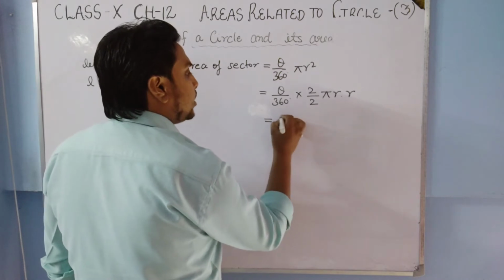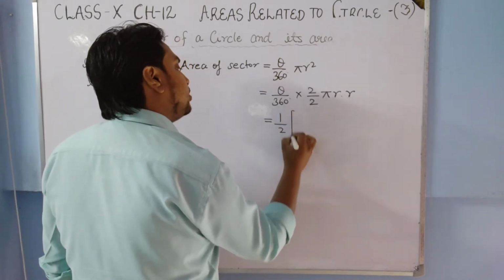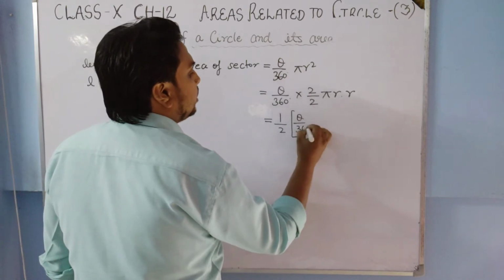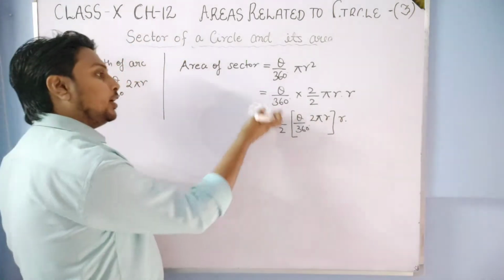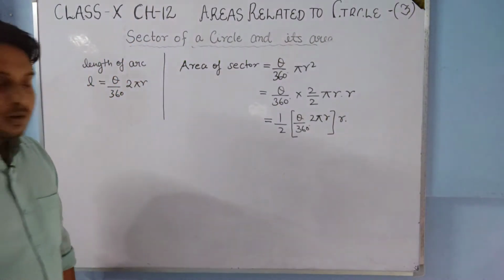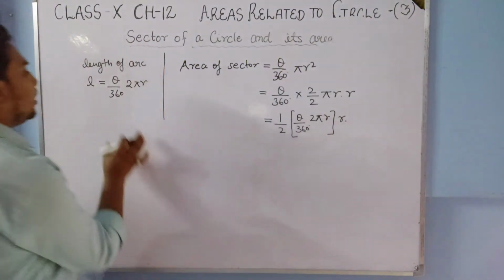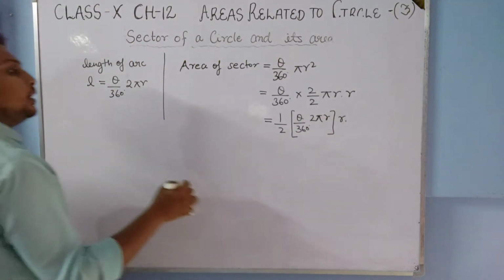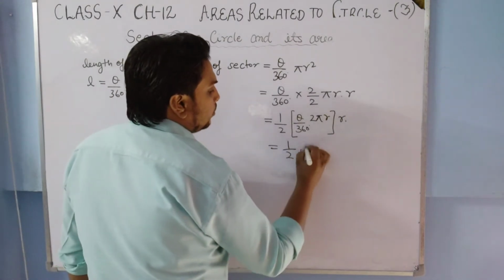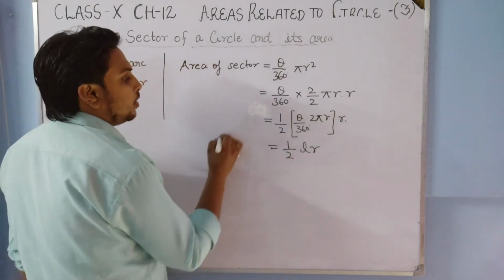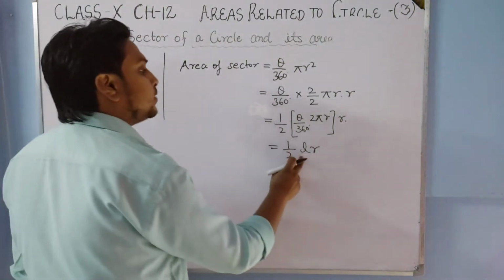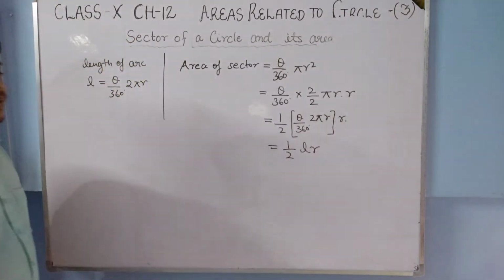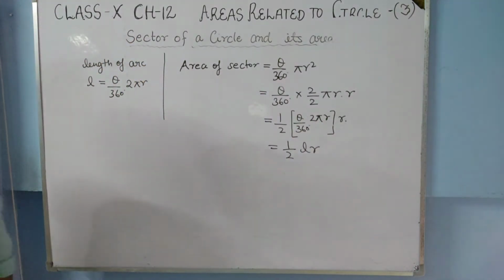Now see students, if we take 1 by 2 here and take theta upon 360 degree 2 pi r together, with 1 r here, we can do this arrangement. Then theta upon 360 degree into 2 pi r is L. So this is also the formula of area of sector: half into L into r, where L is theta upon 360 degree 2 pi r. Just pause the video and note it down.